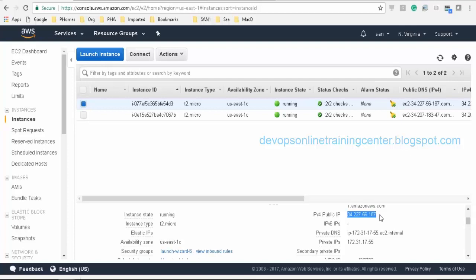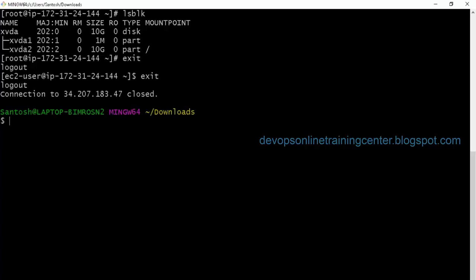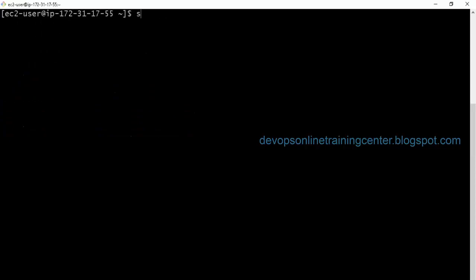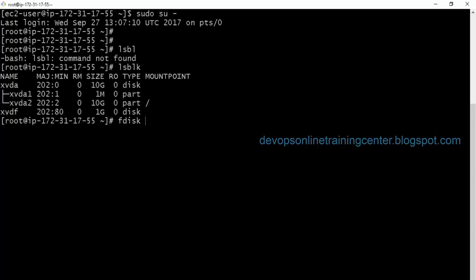We have to log into 187. Okay, sudo su -. Now if I do lsblk or fdisk, okay, it's already automatically attached. So this is the volume which is attached. So this is attached as xvdf, right?